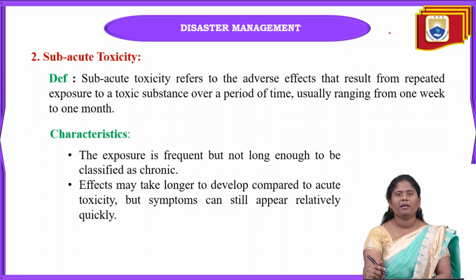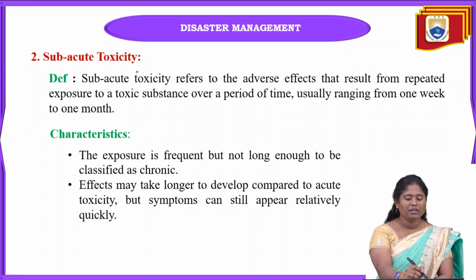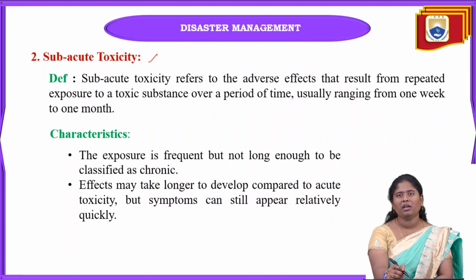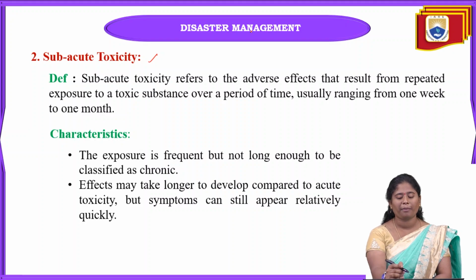Okay, and next one is subacute toxicity. Acute toxicity takes action within 24 hours, but with subacute toxicity we can see the effect from about 1 week to 1 month. Why?